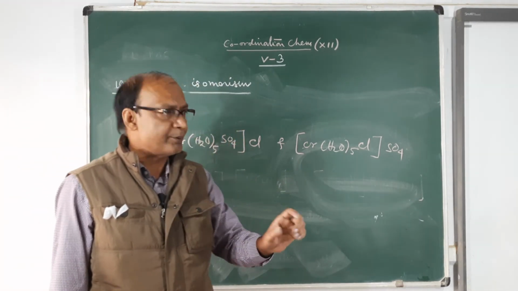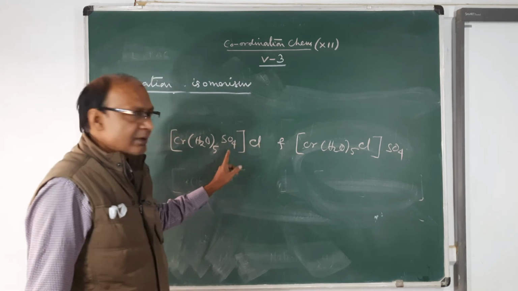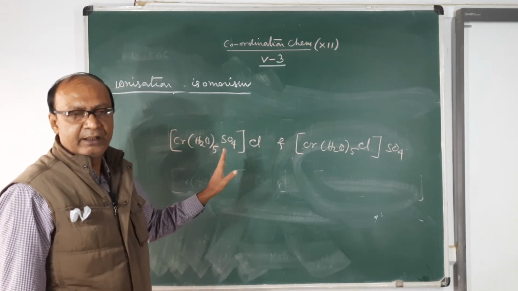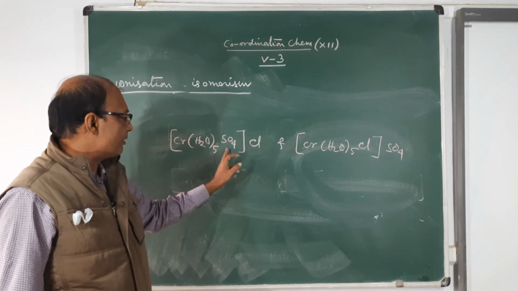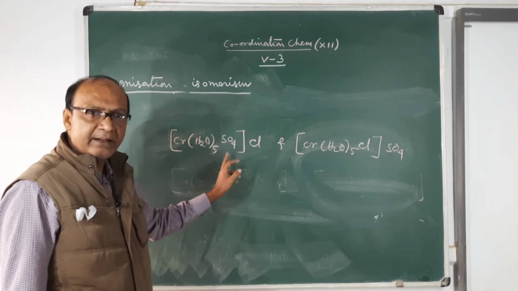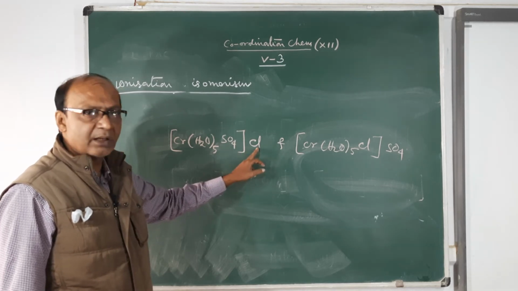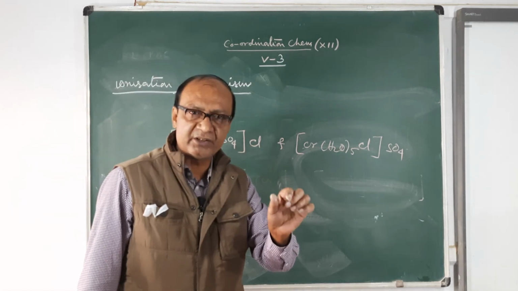This exchange is only possible when the counter ion can also act as a potential ligand. So this is the definition.